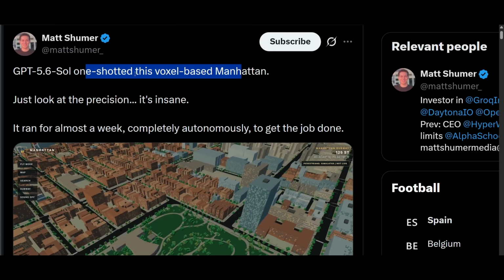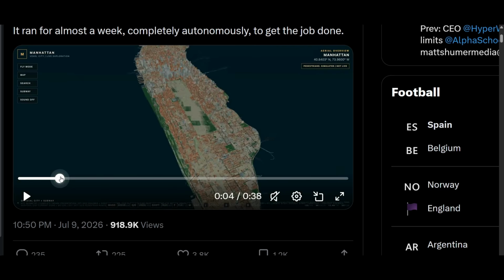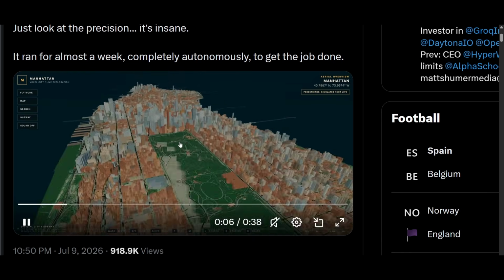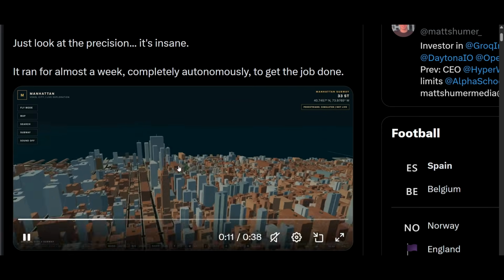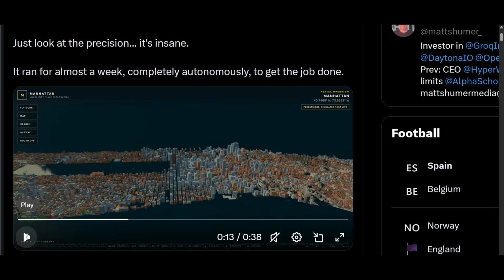You know that this person also posted some days ago that GPT 5.6 Sol one-shotted this voxel-based Manhattan. Just look at the precision, it's insane. It ran for almost a week. Means the same person posted that GPT 5.6 Sol is a great model, and also here you see he shared his experience. This voxel Manhattan is made by GPT 5.6 Sol, but that was completely isolated work he did, means making this kind of website or this animated website.